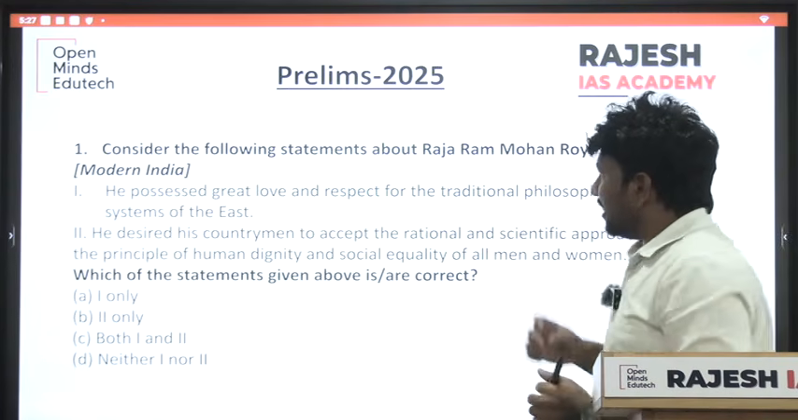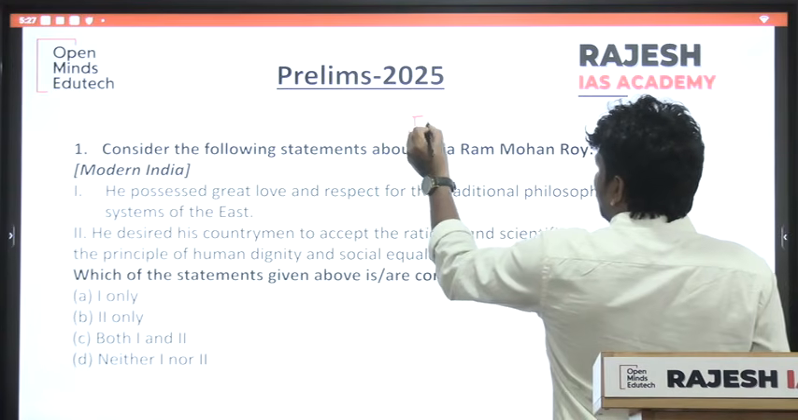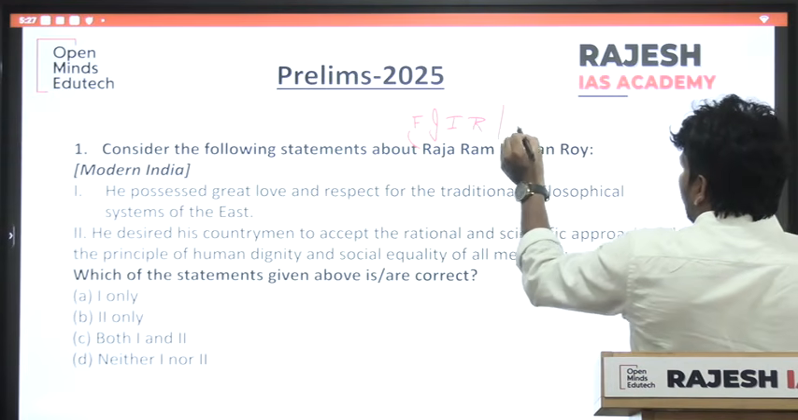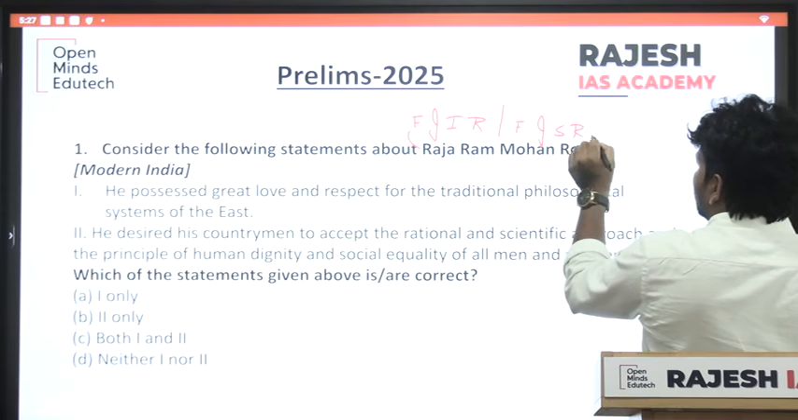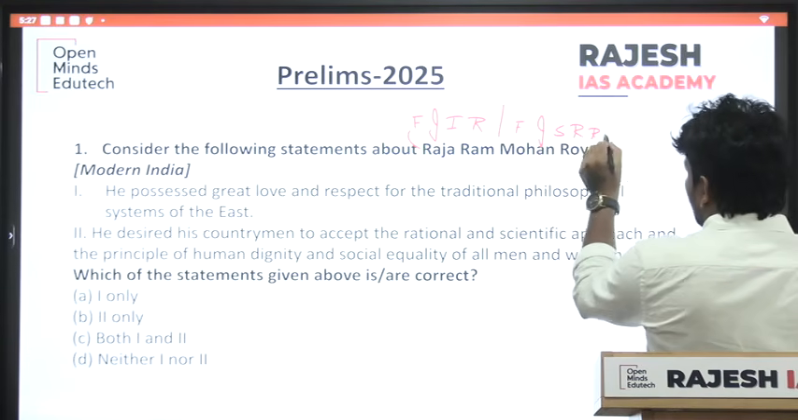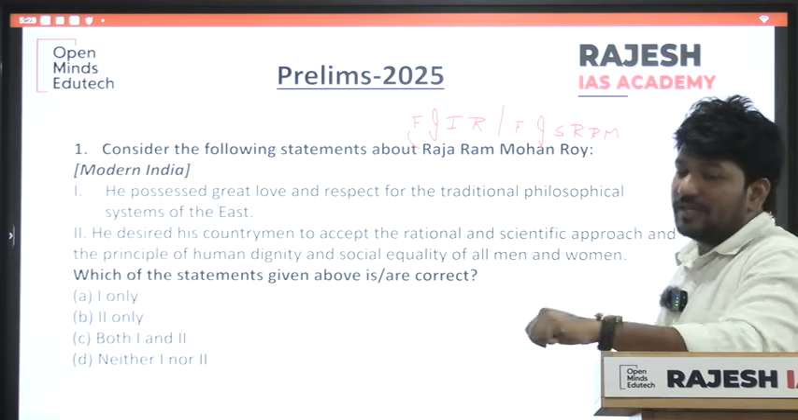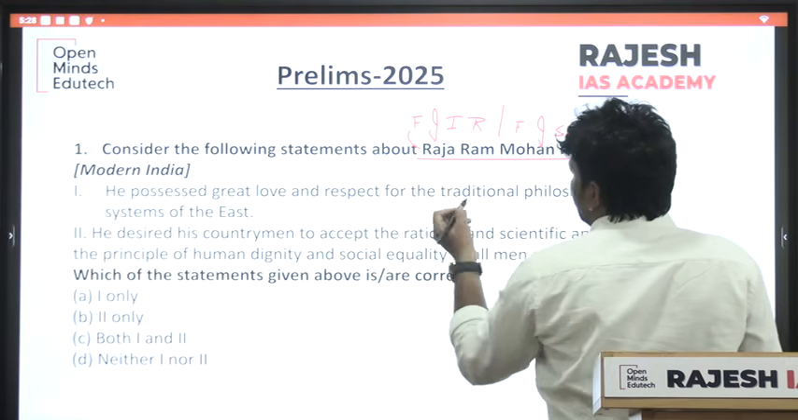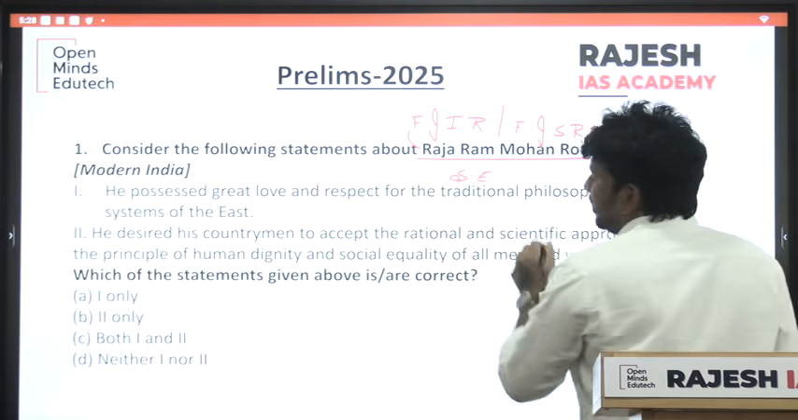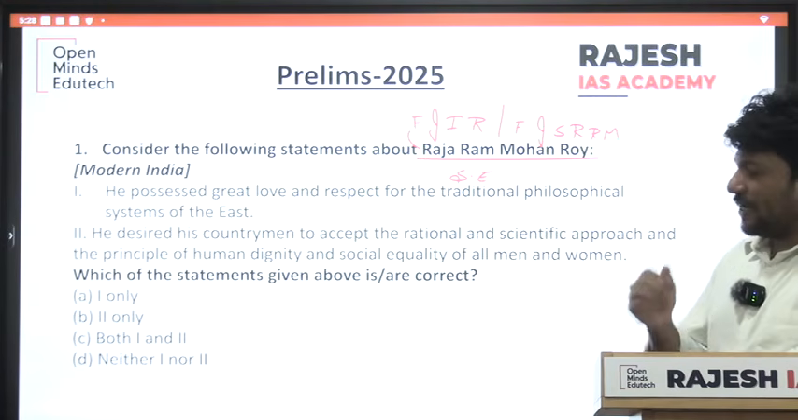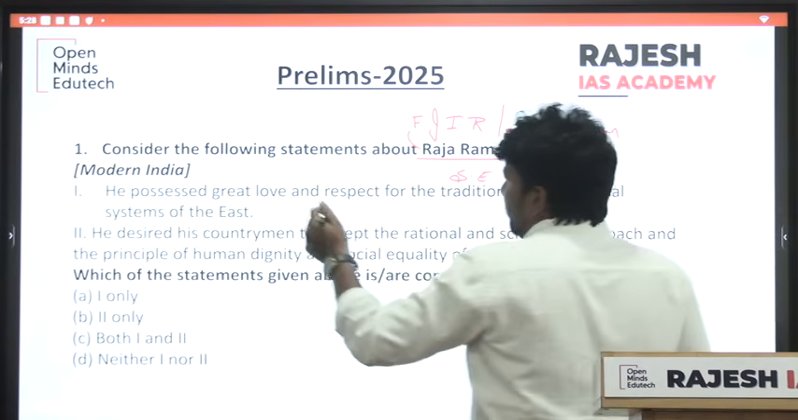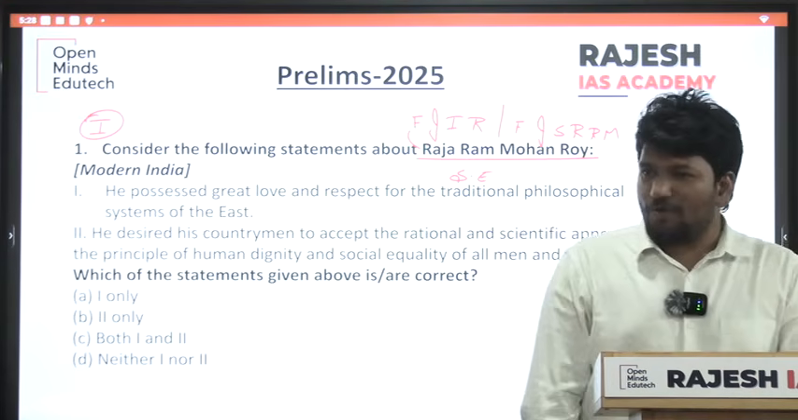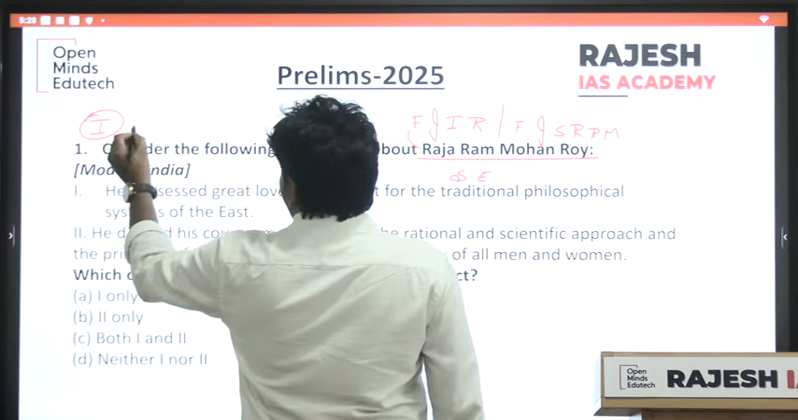That is one such question about Raja Ram Mohan Roy. See, Raja Ram Mohan Roy is called the father of Indian Renaissance. He is also called the father of socio-religious reform movement. Why is he called father? Because he is the first one who started fighting against the social evils. See, the question is about the ideology of Raja Ram Mohan Roy. His ideology is what?